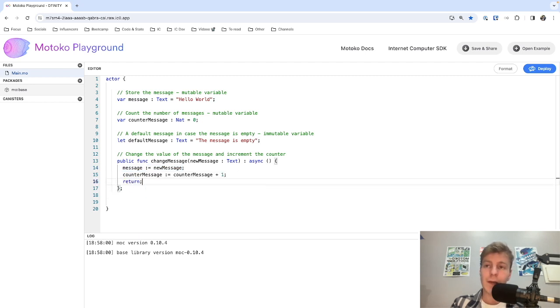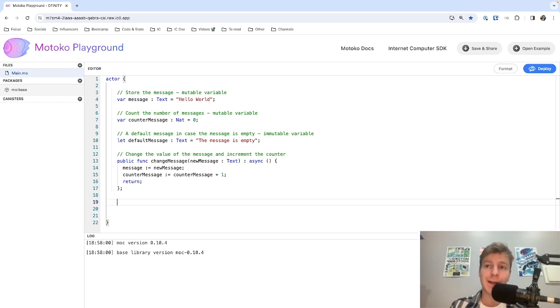Finally, we can return. Note that in Motoko, we could forget to put the return, and this would still work because Motoko automatically returns after the last instruction has been executed. Just for clarity, we will leave the return. Note that we don't return anything, and that's why we have this unit type. That's our first function. Our second function will be a query function.